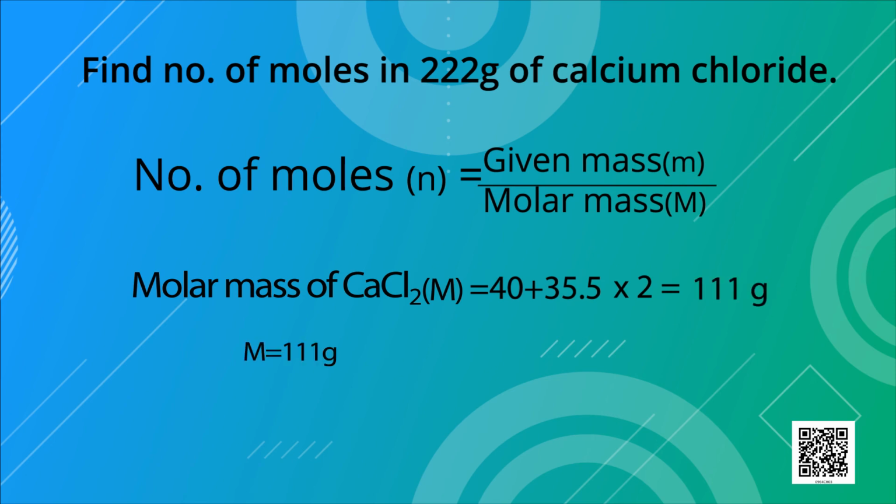So capital M is equal to 111 grams. Now given mass, which is written as small m, is equal to 222 grams. Substituting in the formula n is equal to small m upon capital M, we have 222 upon 111. After cutting, we get 2. So number of moles is equal to 2.